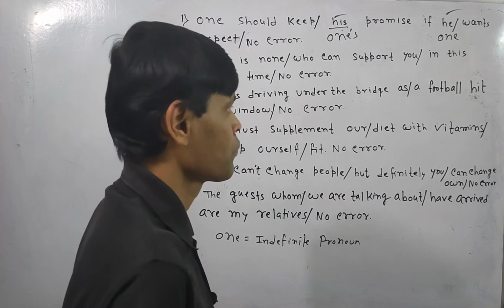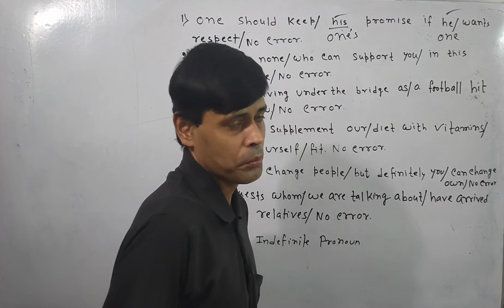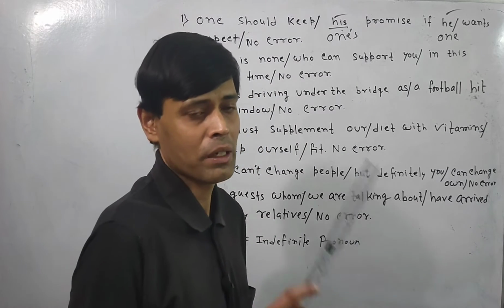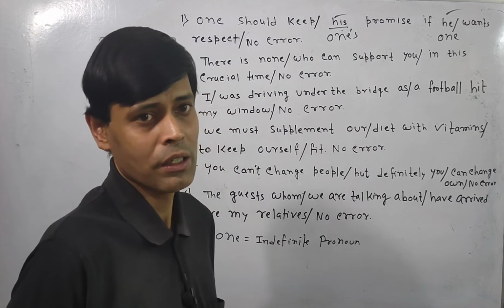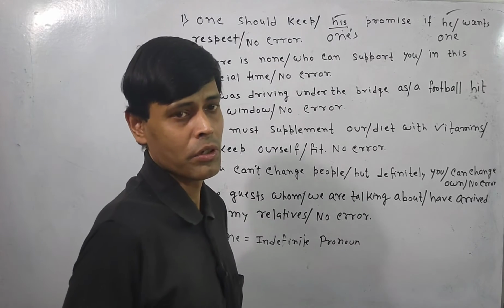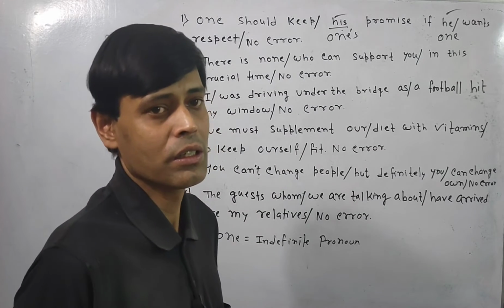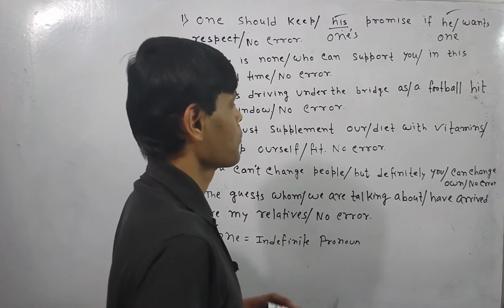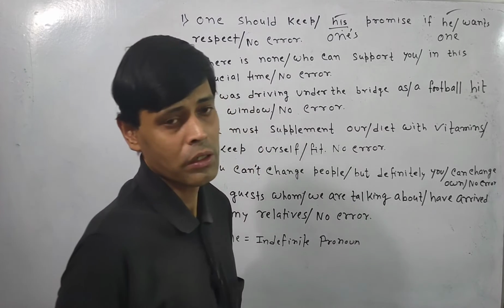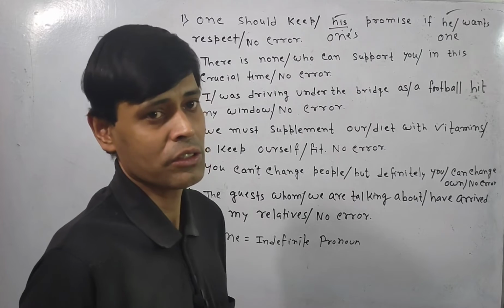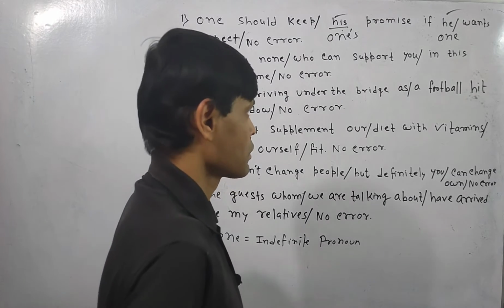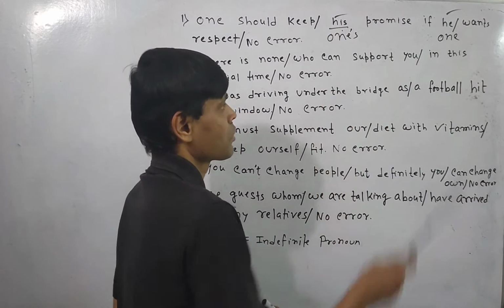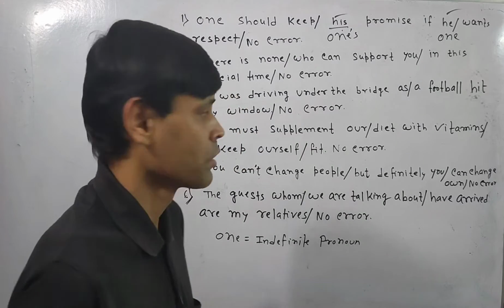But be careful about what I have said: whenever the indefinite pronoun one is there, you have to write either one or once as per the sentence. This does not mean that you will write he or his. It cannot be the case.